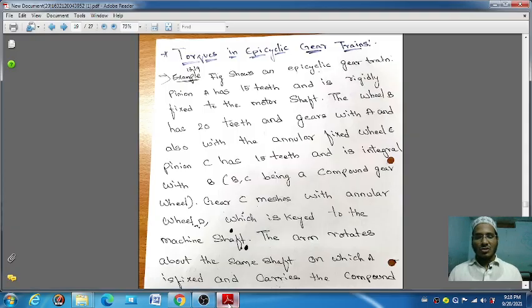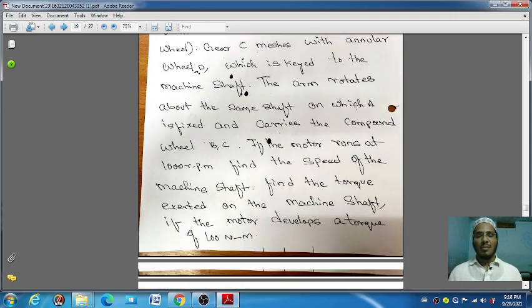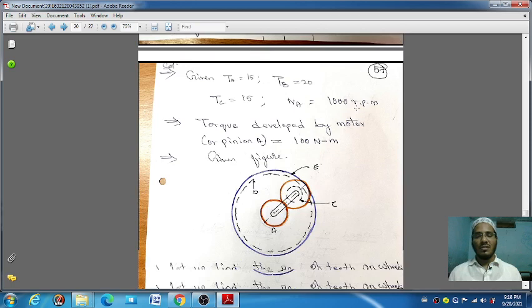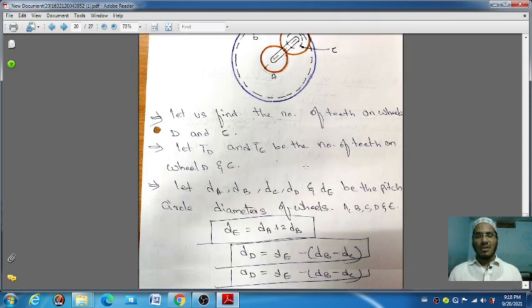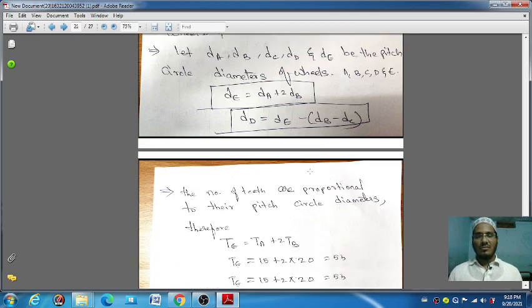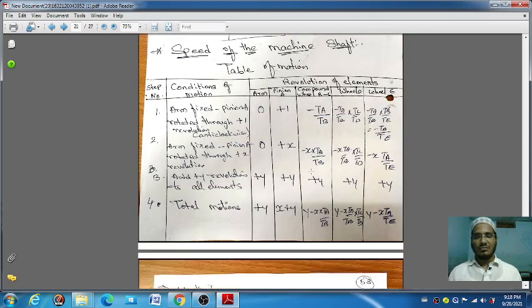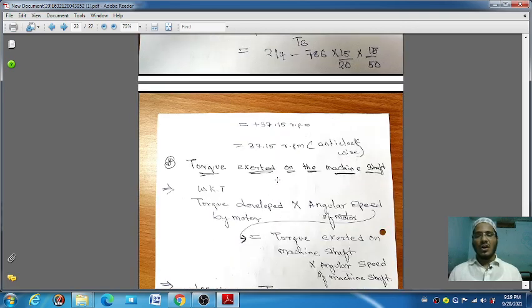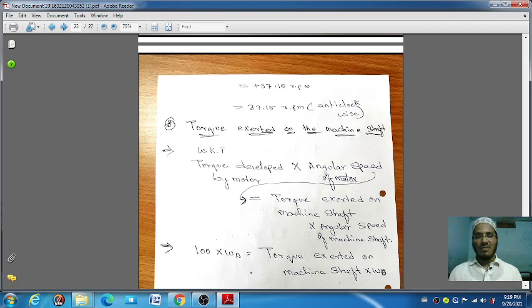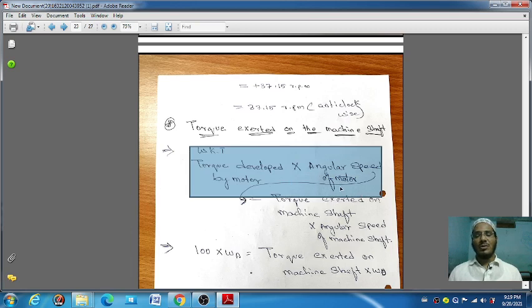And this is the last topic of your epicyclic gear train, sun and planet: torque in epicyclic gear train. Sometimes you may be asked to find the torque. Okay. So in this question the same thing will be there. The difference is only here. Which difference is there? Torque exerted on the machine shaft. This is the formula for the torque exerted on the machine shaft: torque developed by motor into angular speed of motor.